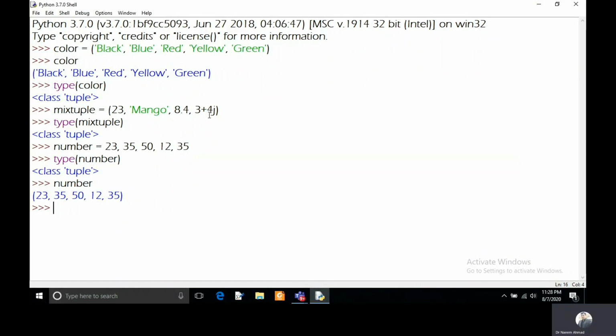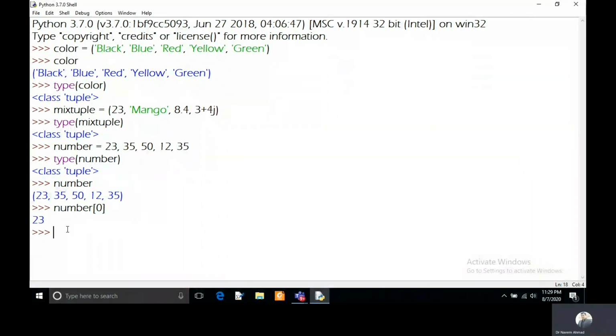So like I want to access an element of the numbers tuple, so I will keep here the name of the tuple, number, and along with this name I will keep square brackets. In these square brackets I want to access the first element, because in sequences like list, string, tuple, the index starts from 0 and ends at n-1, where n is the number of elements in that sequence. So 0 is your first element, 23 is the first element of your list, or sorry, tuple.